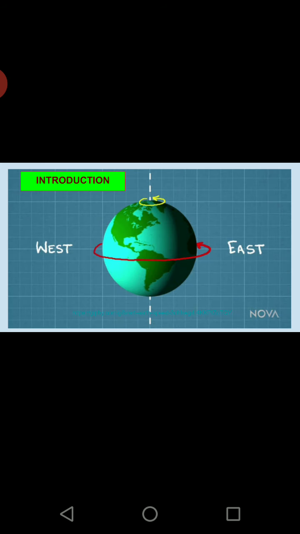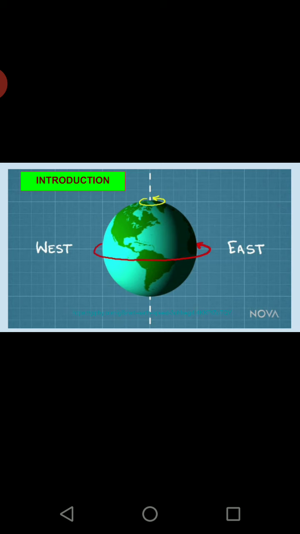presentation. We all are aware that the earth has two types of movement. They are called rotation and revolution. Rotation is around itself. Here you will see an axis is made and the arrow is showing how the earth is moving around itself.